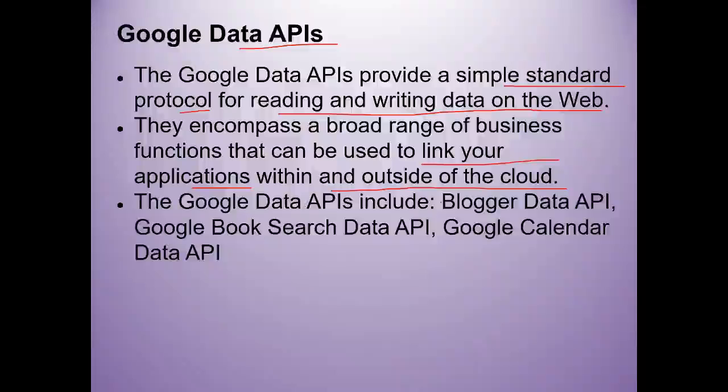Google Data APIs include some examples like Blogger Data API, Google Book Search Data API, and Google Calendar Data API. These are the different APIs of Google. According to your requirements, you can select these APIs for your cloud applications.